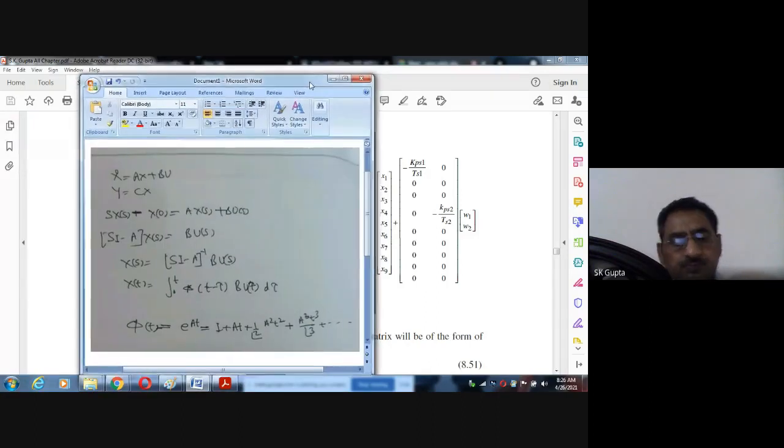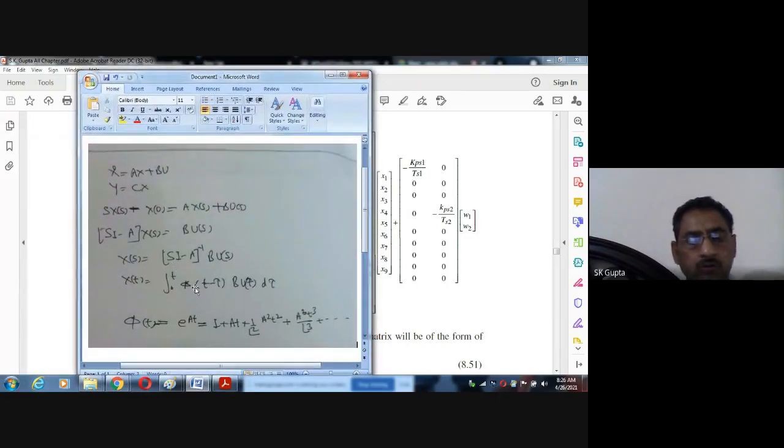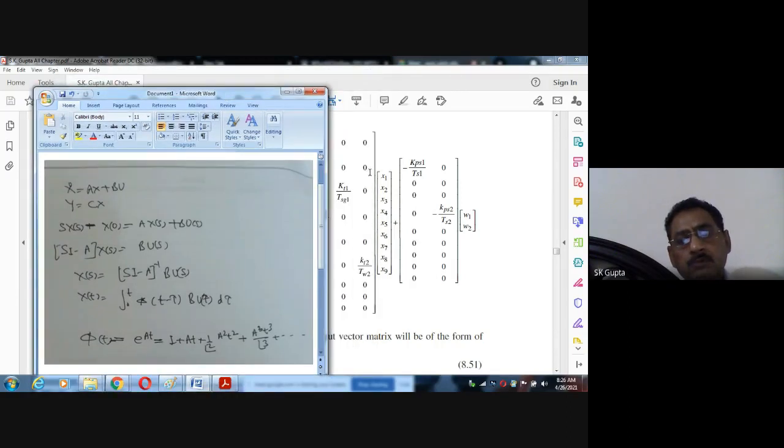So once you know phi(t), what is phi(t)? E to the power At. E to the power At means the identity matrix, whose size will be 9 by 9, as you already know A is 9 by 9. Then A multiplied with t, this is the system matrix multiplied by t.